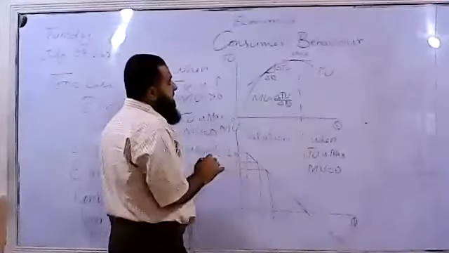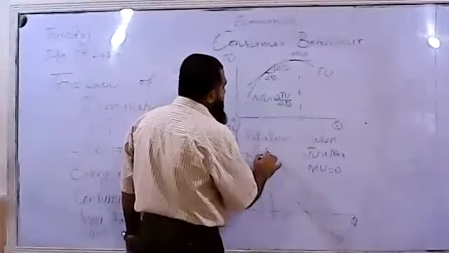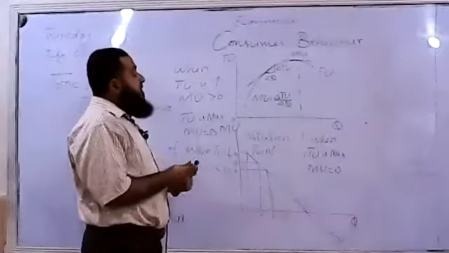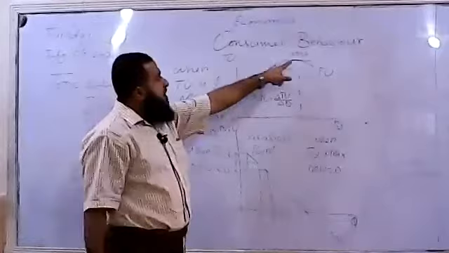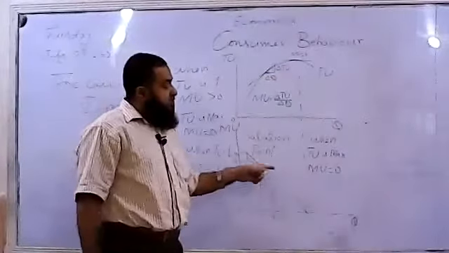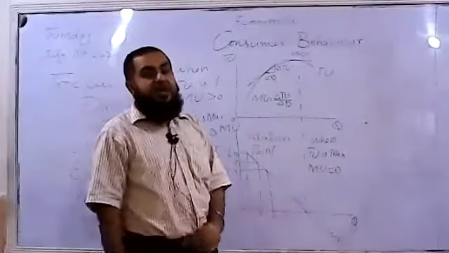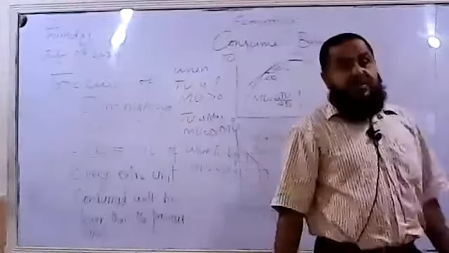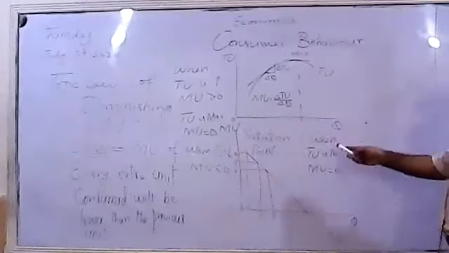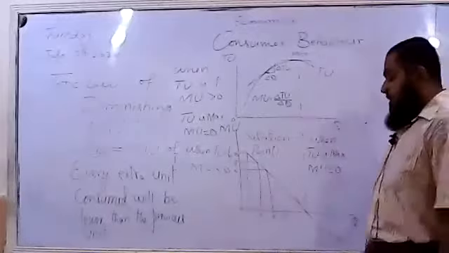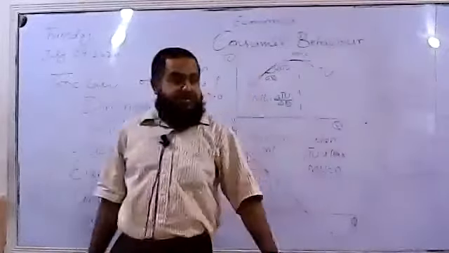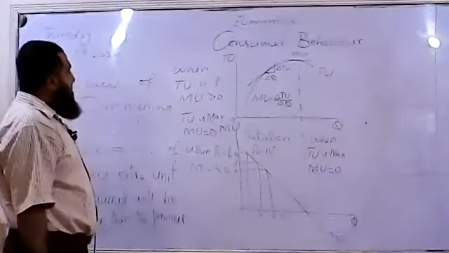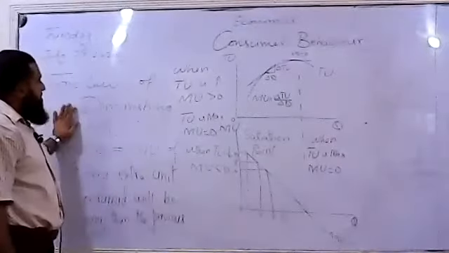At the saturation point, total utility is now maximum. If he still consumes an extra unit, his additional utility will be negative. He will be getting some type of food poisoning, or there will be a disutility created by that extra unit after the satiation point. I think it is clear now what the law of diminishing marginal utility is.